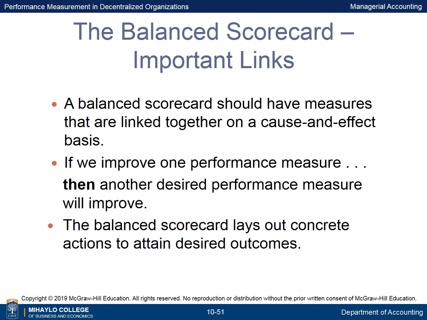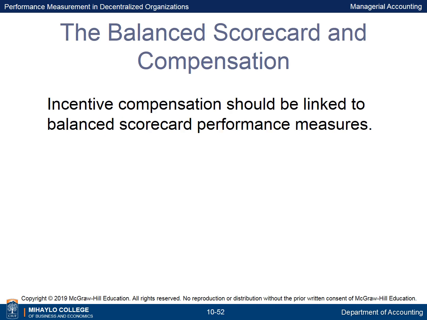A balanced scorecard should have measures that are linked together on a cause and effect basis. Each link can be read as a hypothesis in the form of, if we improve one performance measure, then another desired performance measure will improve. The balanced scorecard lays out concrete actions to attain desired outcomes. Incentive compensation should be linked to balanced scorecard performance measures.